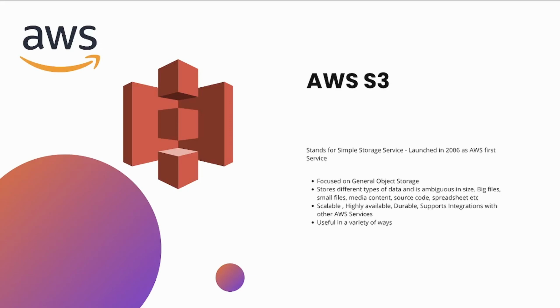If you have AWS Lambda, which I already created a video about, you can create a trigger that integrates with S3 to take the data that's being stored in S3 and do things with AWS Lambda. There's a lot you can do with S3, like AWS Beanstalk. You can upload your source code, and by default it uploads that source code to S3 so that it can be put into an EC2 instance to run your application. So there's a lot of things that S3 does, and that's why it's so widely used and popular.